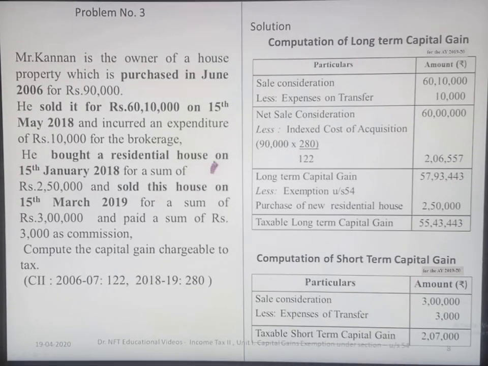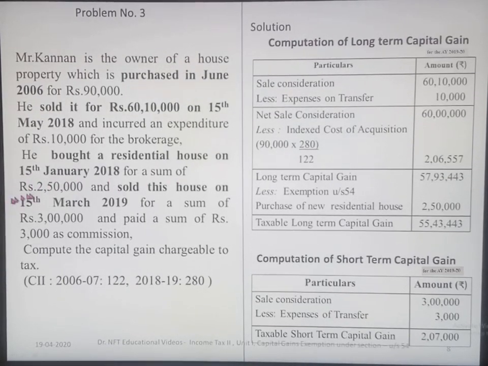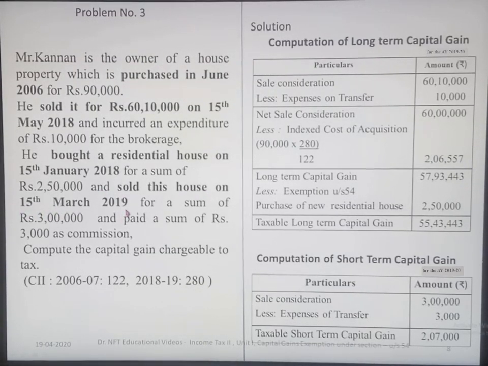He bought a residential house on 15 January 2018 for a sum of rupees 2,50,000 and sold this house on 15th March 2019. So the new asset which he has purchased, he has sold that asset also within a year itself.